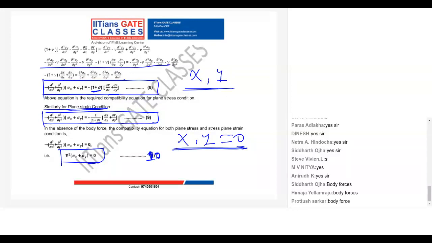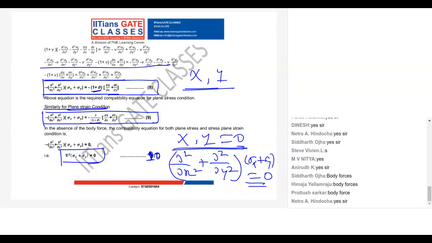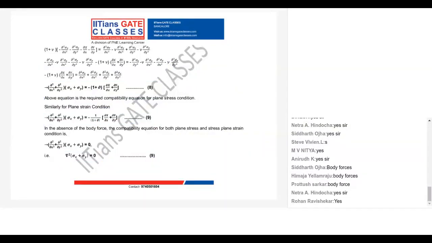In the absence of body force, it is (∂²/∂x² + ∂²/∂y²)(σx + σy) = 0. Is it okay? So this is all about the compatibility equation.